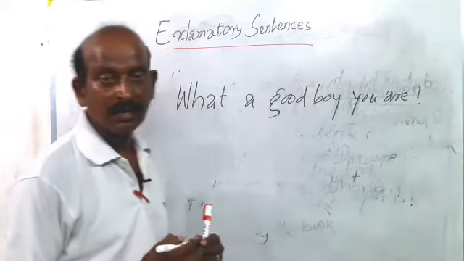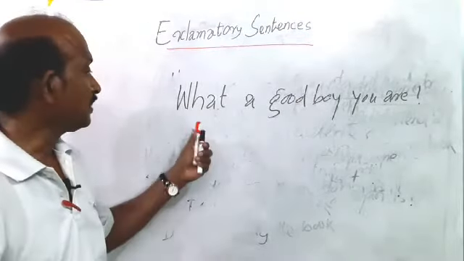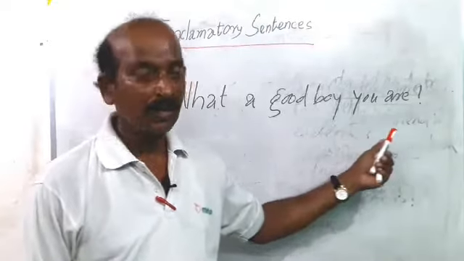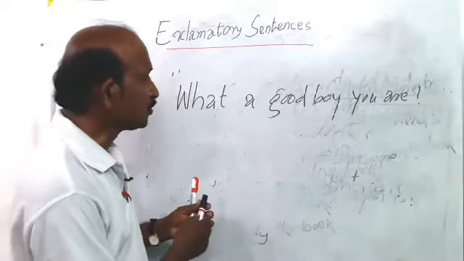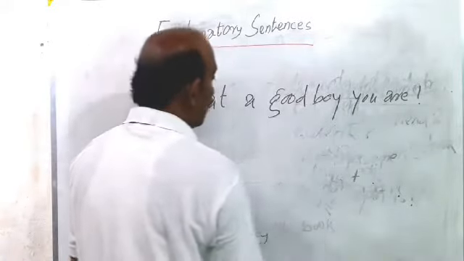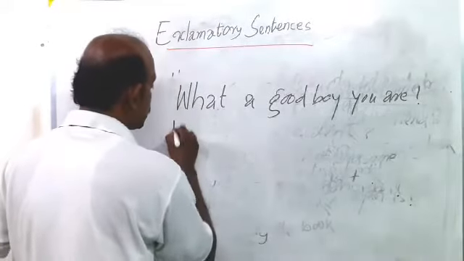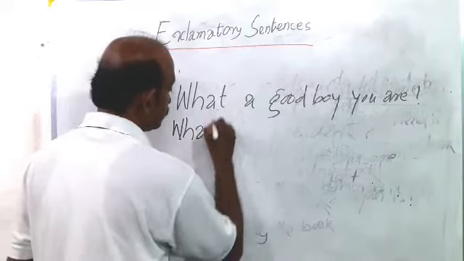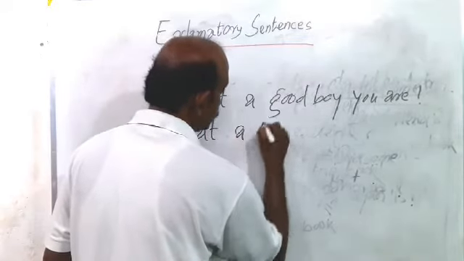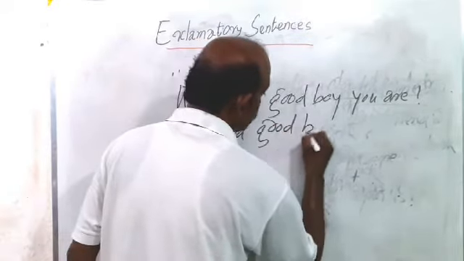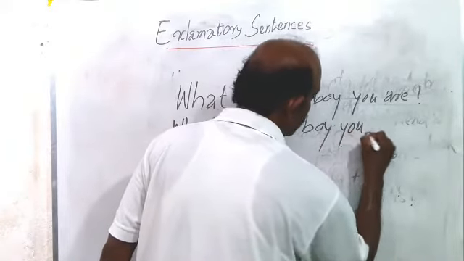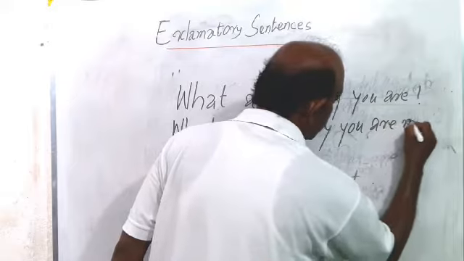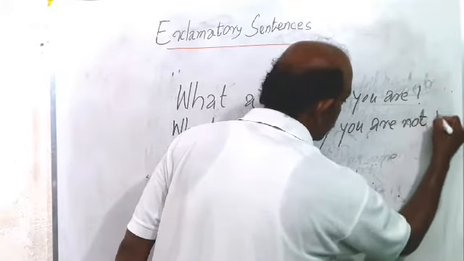This is an exclamatory sentence, and this is also affirmative. And when you turn this sentence into negative, how can you turn? Here is the helping verb: what a good boy you are not. Follow.